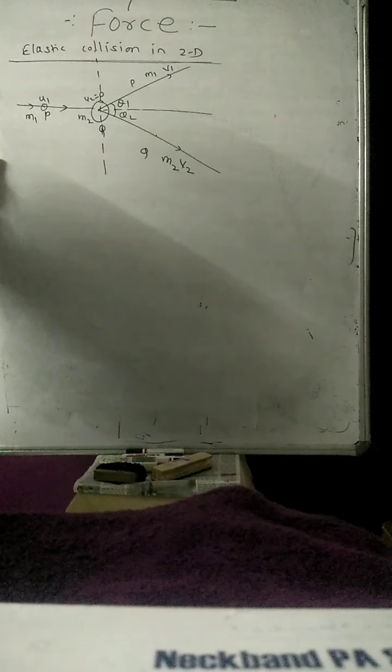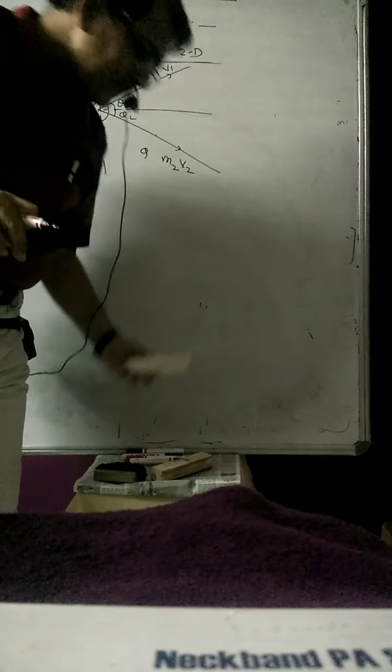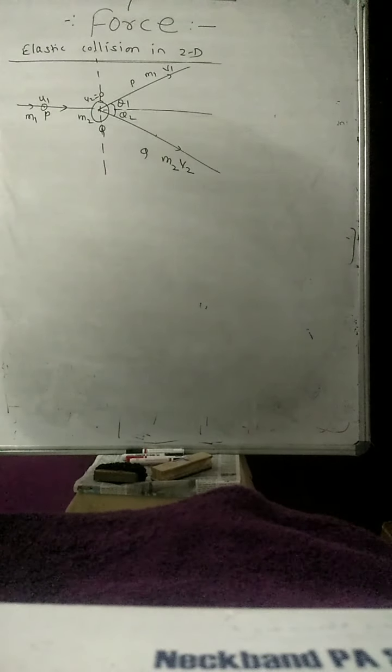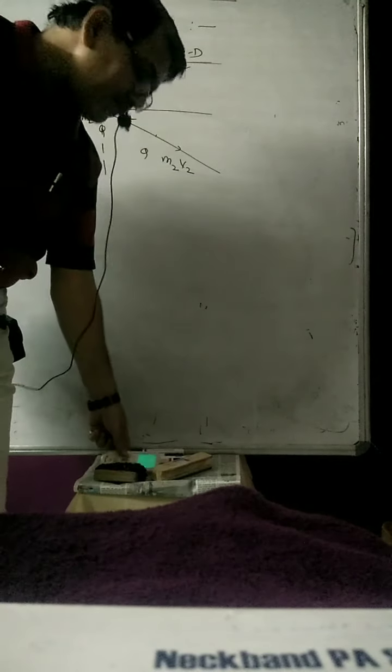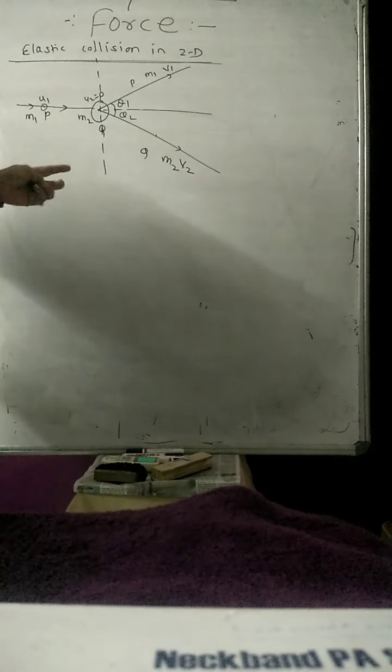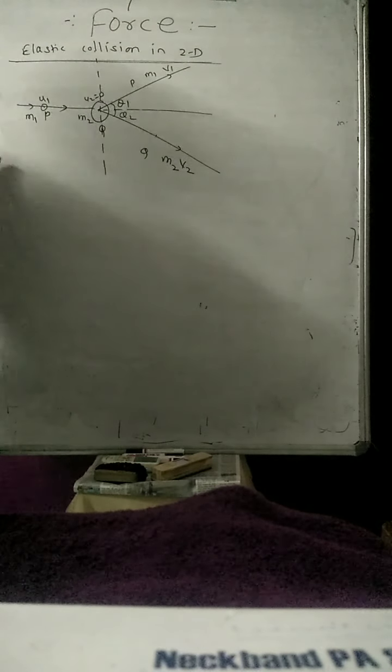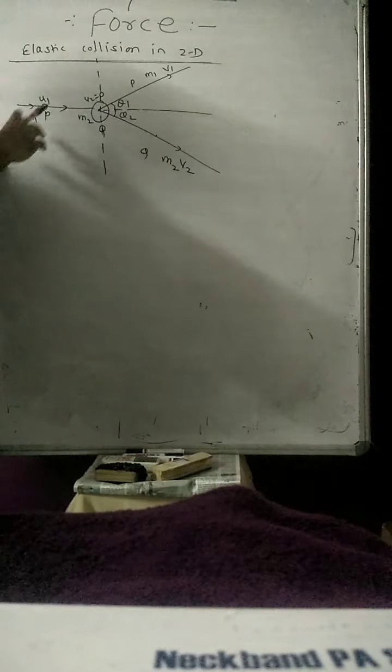For example, in a carom board, when the striker strikes the pebbles, then at that time what is going to happen? After collision, they are moving in different directions. So now here, in this two-dimensional collision, what are the conditions?